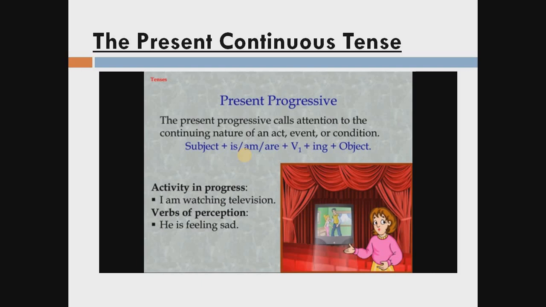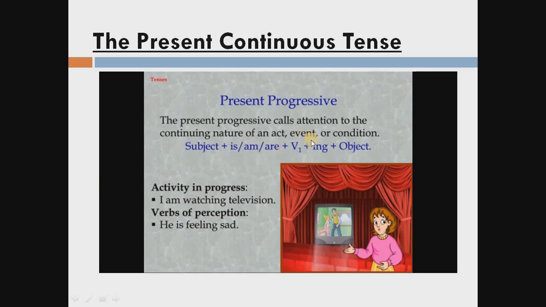The activity started in the past and will go on in the future also. Or we can say that continuous means किसी भी काम का लगातार होना, that is called the present continuous tense. Means the work, the activity started in the past and will go on in the future also, or still we are doing the work.